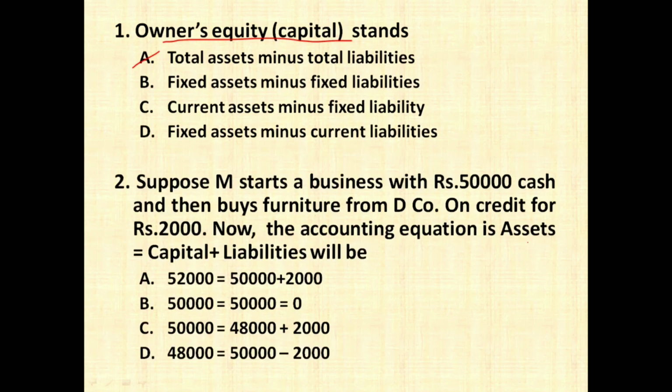Suppose M starts a business with rupees 50,000 cash and then buys a furniture from D company on credit for rupees 2,000. The accounting equation, asset is equal to capital plus liability, will be: the total capital which is invested by Mr. M is 50,000 cash and 2,000 furniture. So 50 plus 2, 52,000 is equal to 50,000 which has to be written on the asset side as cash and 2,000 will be written as furniture. So option number A is going to be the correct answer for this question.